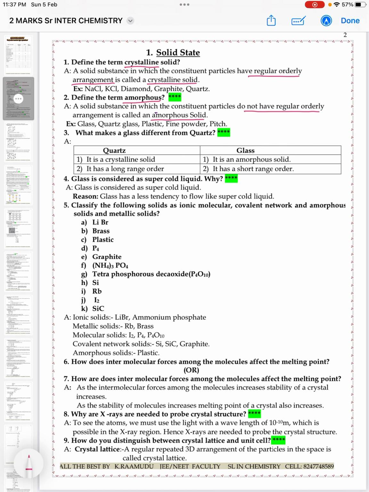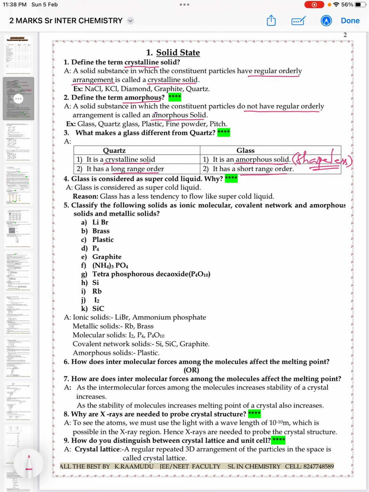Next, what makes glass different from quartz? Here, the differences between quartz and glass are given. Quartz is a crystalline solid, whereas glass is an amorphous solid. Amorphous means shapeless, you can say. There is no particular shape. Such type of substances are called amorphous solids. Quartz has long range order, whereas glass has short range order. So these are the differences between quartz and glass.